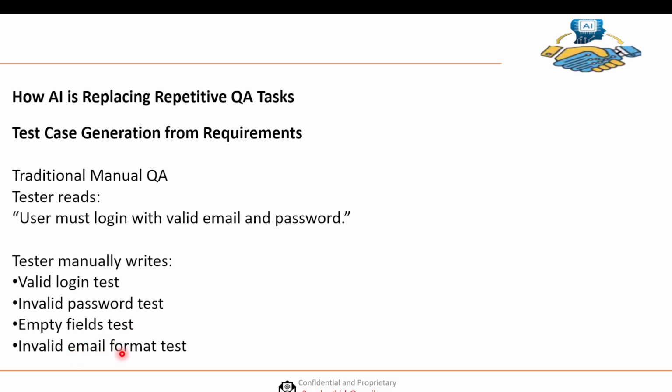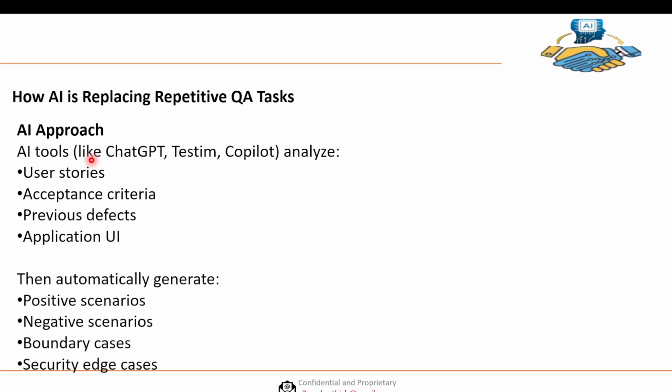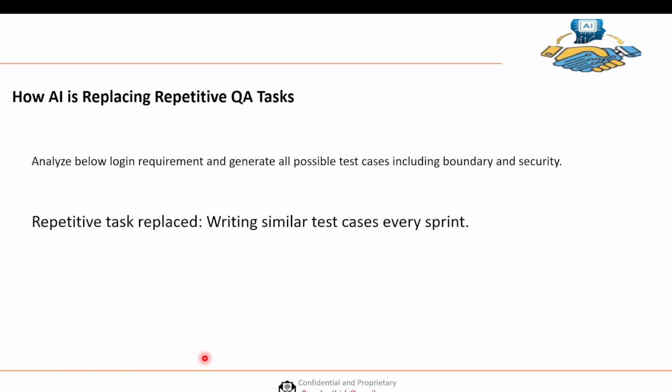But in the AI approach, we can use either ChatGPT, Copilot, or a similar tool. It analyzes the user stories, acceptance criteria, and previous defects. If possible, you can also provide the application UI. Then it automatically generates the positive scenarios, negative scenarios, boundary cases, and security edge cases, which will save time.